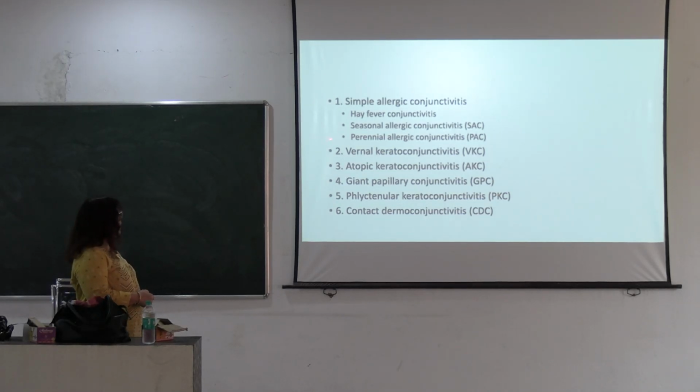It may be hay fever conjunctivitis, seasonal allergic conjunctivitis, and perennial allergic conjunctivitis. And vernal keratoconjunctivitis, this is the most common allergic type of conjunctivitis. And the second one is atopic keratoconjunctivitis, giant papillary conjunctivitis, phlyctenular conjunctivitis, and contact dermatoconjunctivitis.